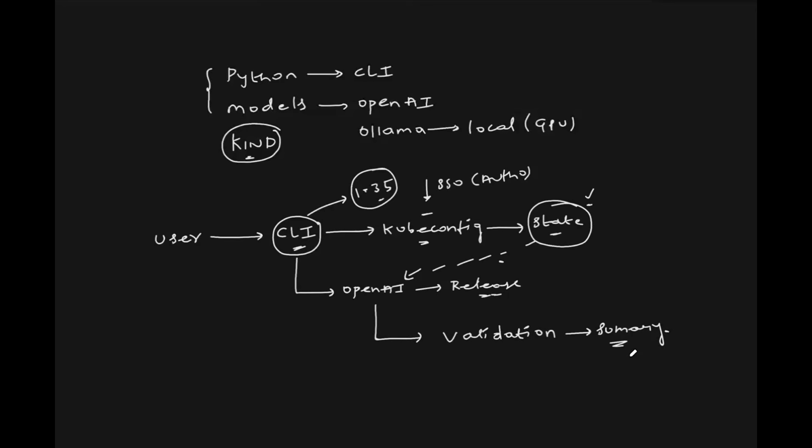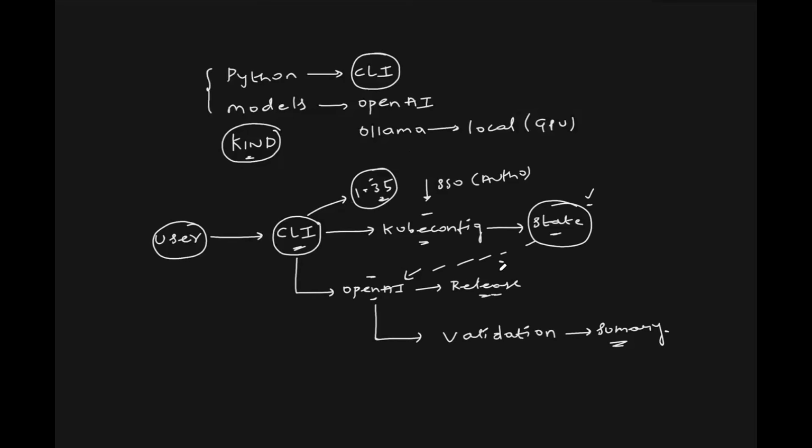I'll repeat this one more time because architecture is the critical piece, and then we will head to the implementation. So the user interacts with the CLI component that we are going to build. We will make use of Python to create this CLI utility. The CLI takes input, the target Kubernetes version. Let's say it is 1.35. The CLI makes use of kubeconfig. It gets the current state of the cluster, everything that it needs using kubeconfig, like the kubectl commands. In the meanwhile, the CLI makes use of OpenAI. It gets the release notes of the new Kubernetes version.